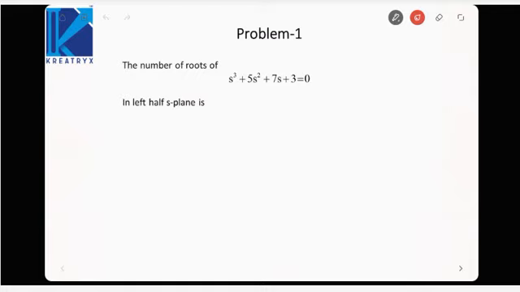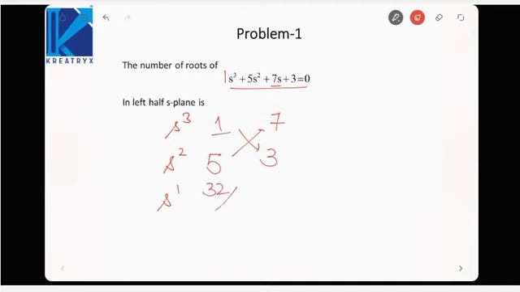Here we have been given a polynomial, a characteristic equation. We need to find the number of roots in the left half plane. So let us form the Routh array. S cube, we will take odd powers: 1 and 7. S square, take even powers: 5 and 3. S raised to power 1: (35 minus 3) by 5, that is 32 by 5. Then S raised to power 0 will be 3.